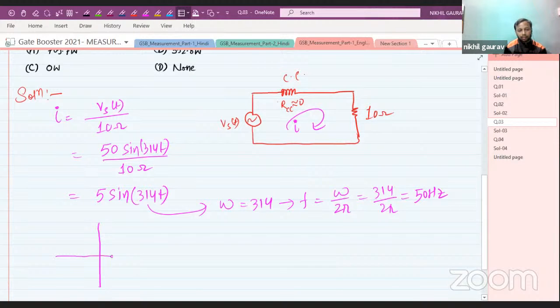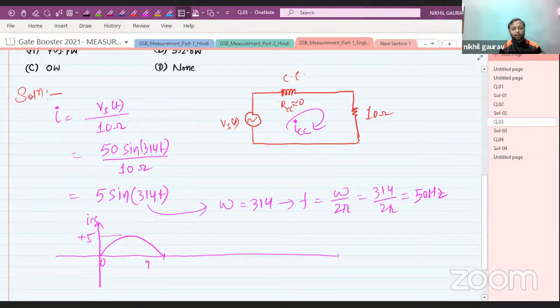the current coil current. Let me name it as ICC. During the positive half cycle, this will follow this curve, where the maximum value is plus 5 from 0 to pi.